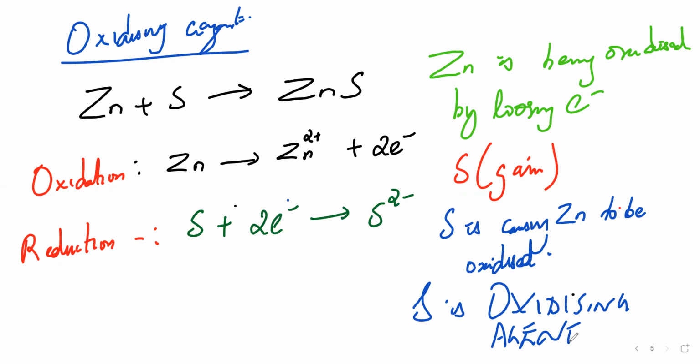Okay, so one which loses the electron, that is nothing but the reducing agent. One which gains the electron, that is nothing but the oxidizing agent. So now is it clear to everyone? Is it clear to everyone?